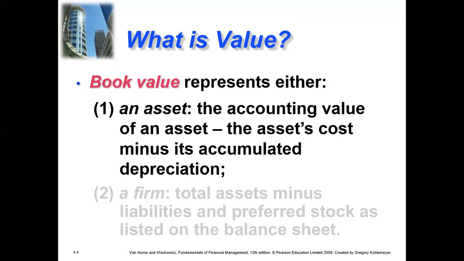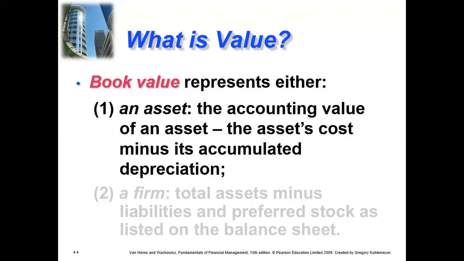Book value means according to your books of accounts. Book value of an asset means the accounting value of an asset. For example, a company has some vehicle, a big vehicle for transportation or cargo, a big truck.